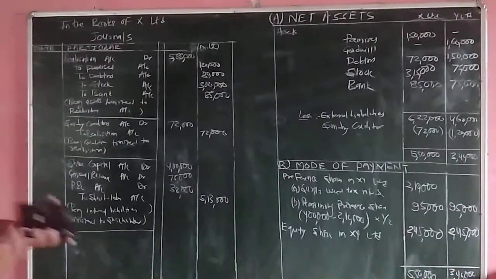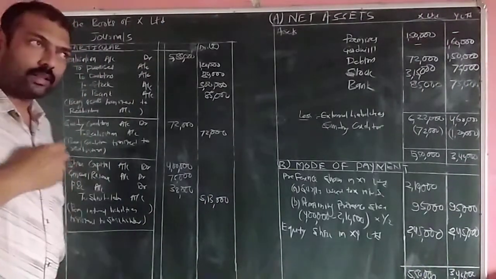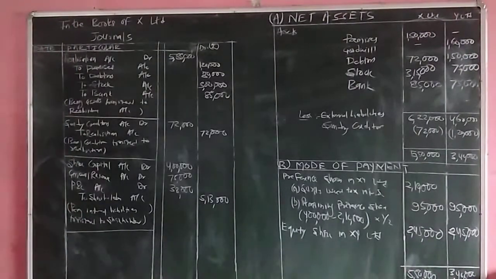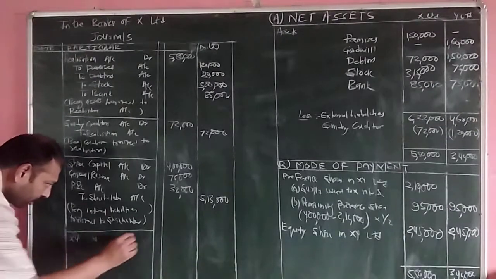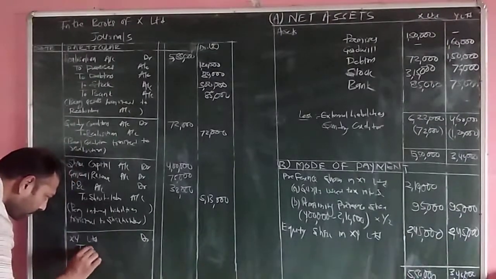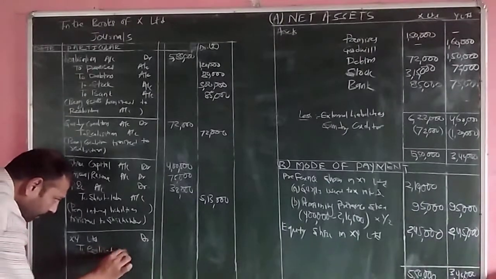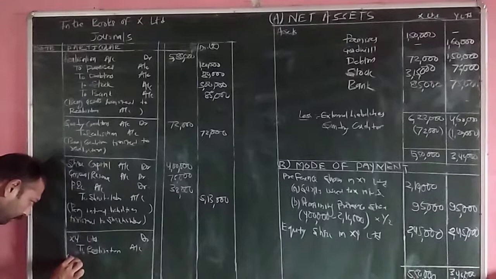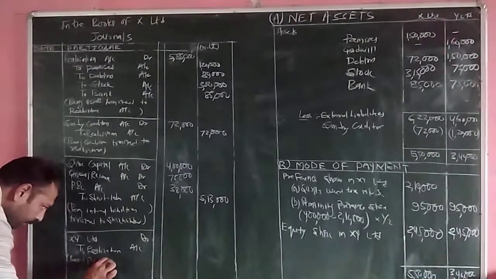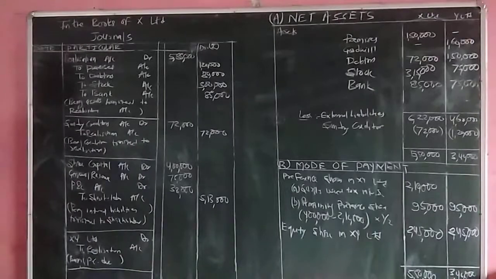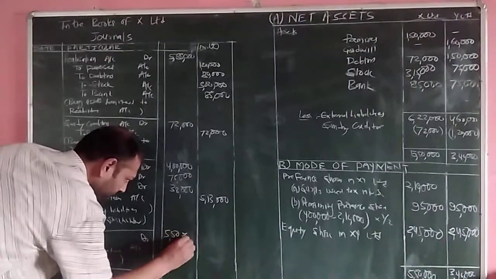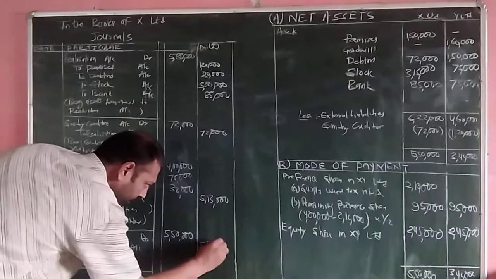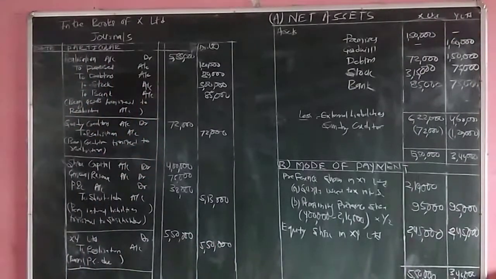Next entry will be the consideration which is due from the transferee company. Entry will be consideration due to XY Limited debit to realization account, being purchase consideration due from XY Limited, and the amount of purchase consideration is 5,50,000. So here we will be writing 5,50,000 and 5,50,000.